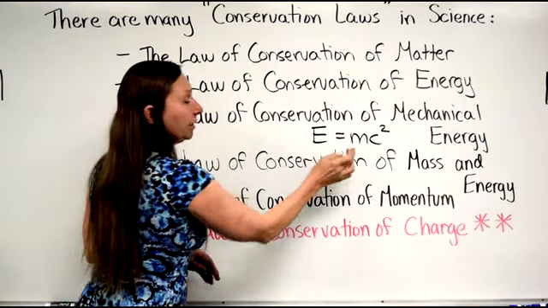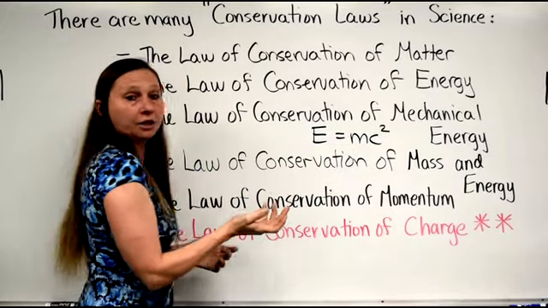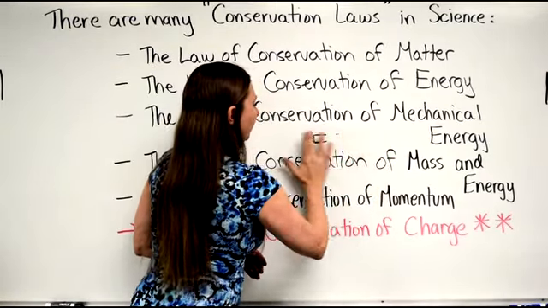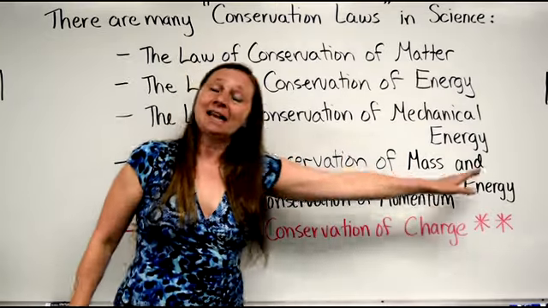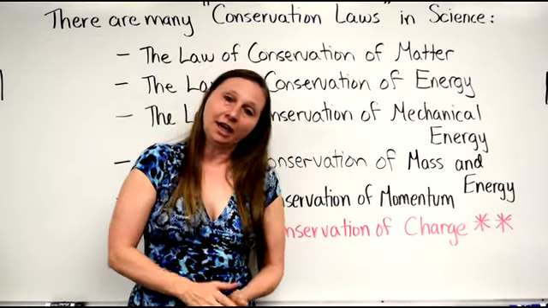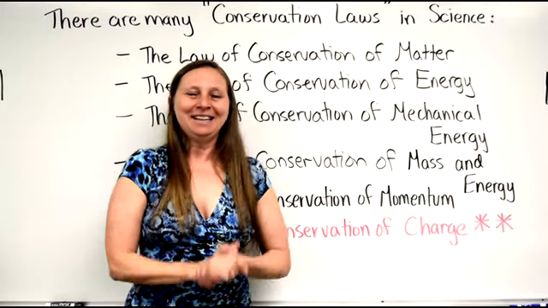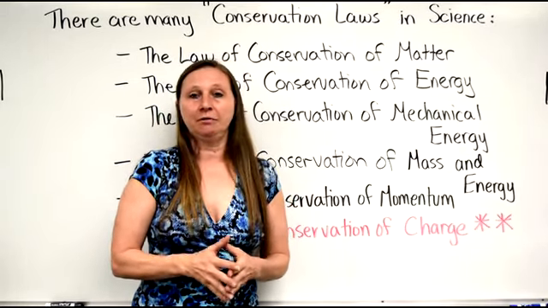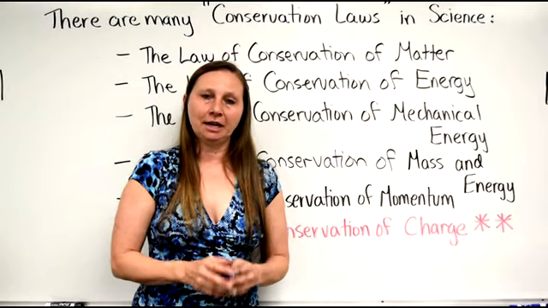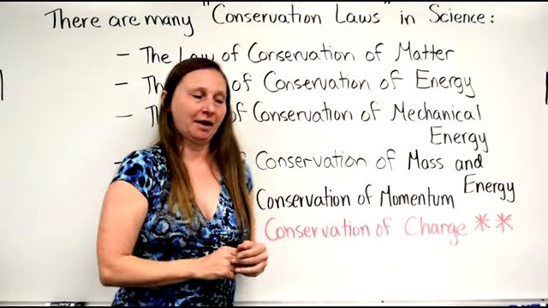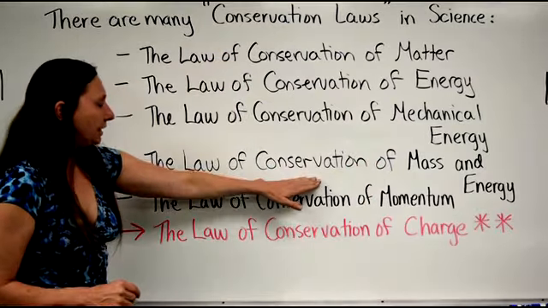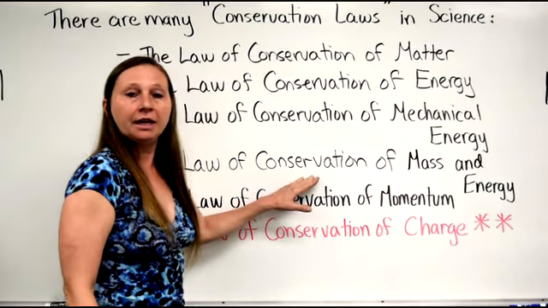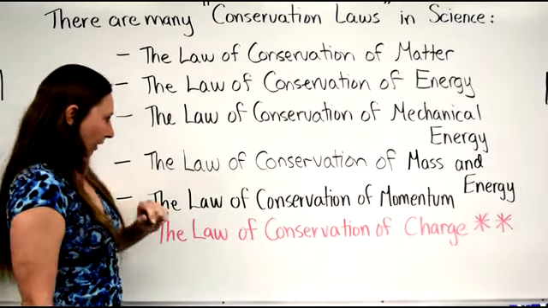Since energy can be converted to matter and matter can be converted to energy, then what you need is a law that says the law of conservation of mass and energy together, which says the total mass and energy present at the beginning of an event is equal to the total mass and energy present at the end of the event. And again, you can find this discussion in the modern physics topic.